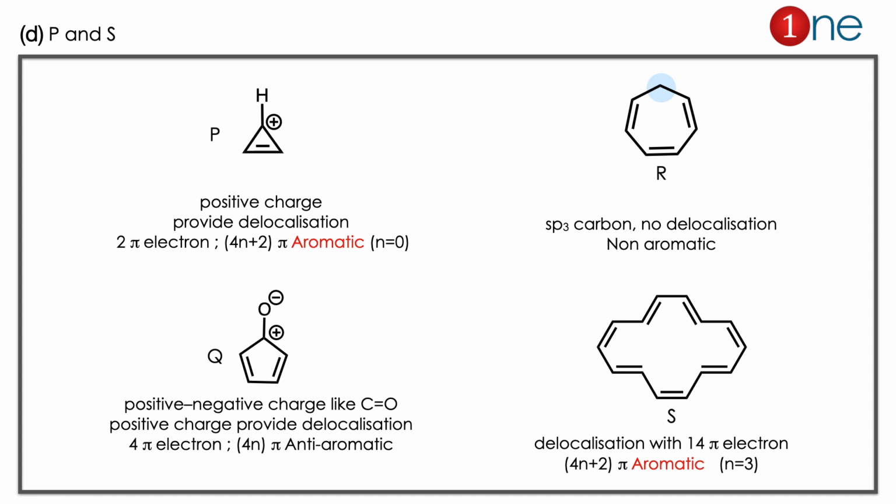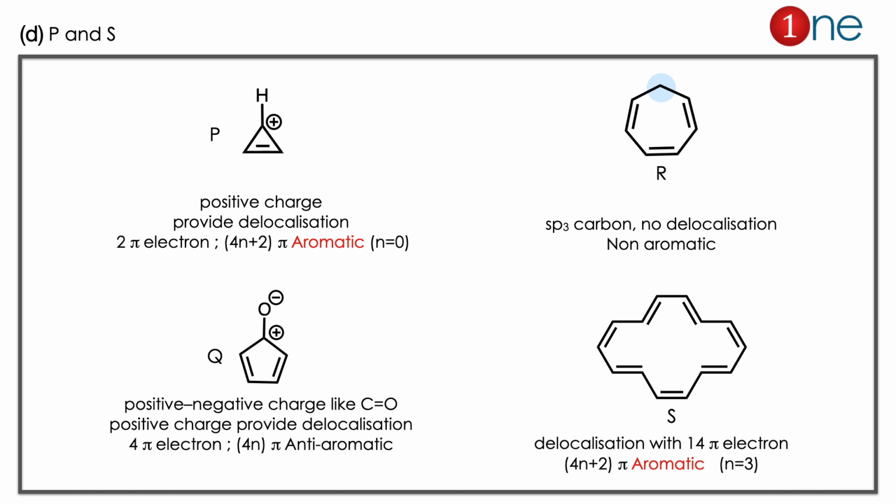Here only P and S are aromatic. We have to analyze every structure individually. So let us analyze P. P is a 3-member ring and it has a cation and conjugation. So the positive charge provides the conjugation. It has 2 pi electrons, so it's a Huckel number. So n is 0 there. So you have 2 pi electrons.